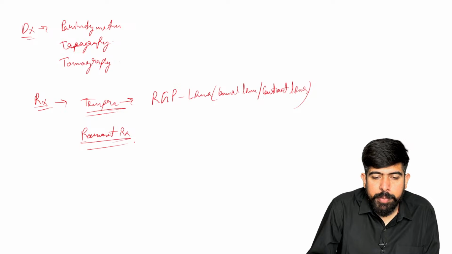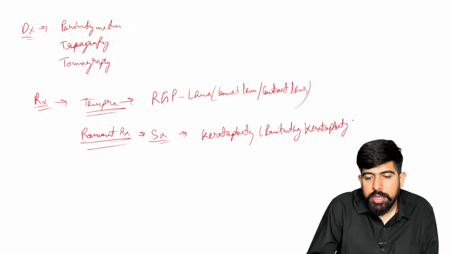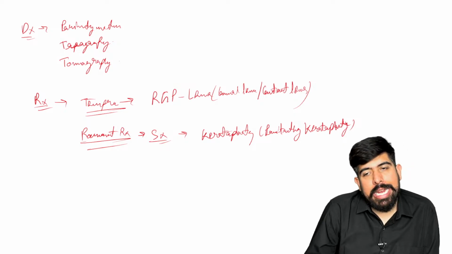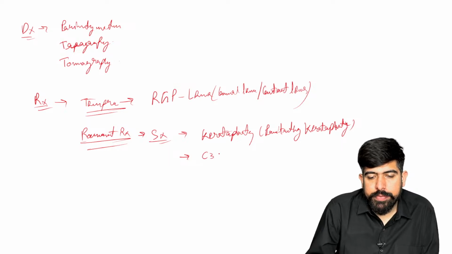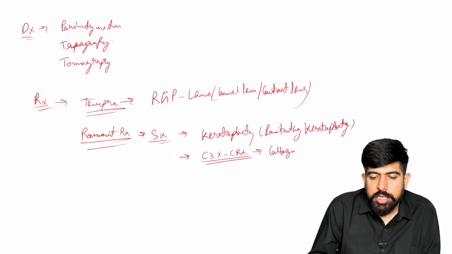But what is the meaning of permanent treatment? In the permanent treatment, of course, it should be surgery. The first one is keratoplasty. What kind of keratoplasty? It should be penetrating keratoplasty, right? So we're going to do penetrating keratoplasty in this condition. Also, we can do C3R and CXL surgery. Yes, this is the collagen-based surgery.